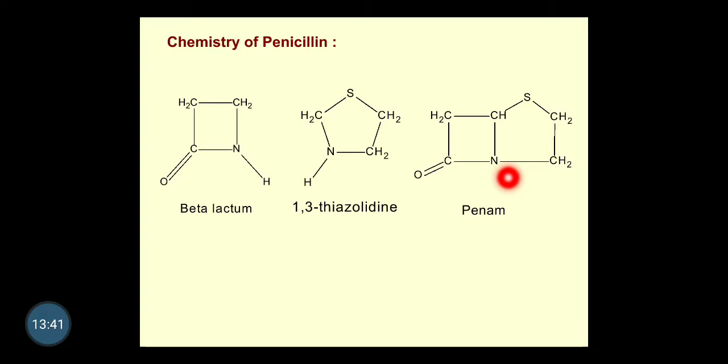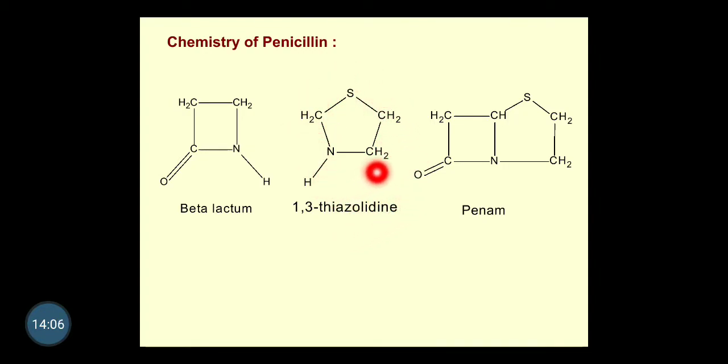of antibiotics. So basically it will be a beta lactam antibiotic, because the beta lactam ring will be there, plus the thiazolidine, which indicates the fused ring structure, that it's a penam. It is made up of the beta lactam ring, which is a 4-membered ring, and the 1,3-thiazolidine or thiazolidine ring.